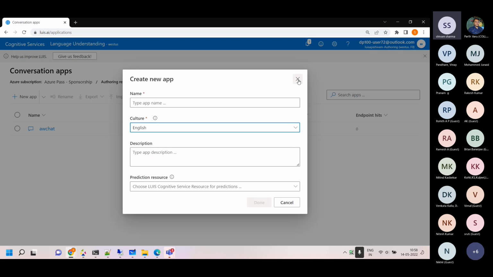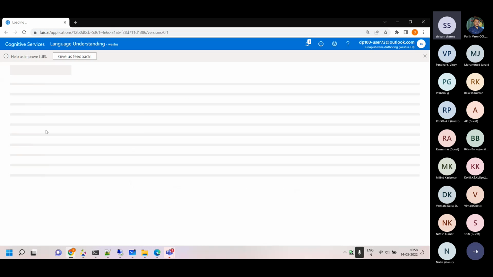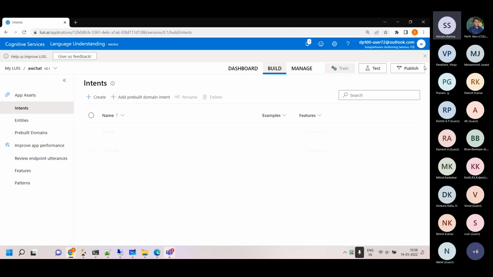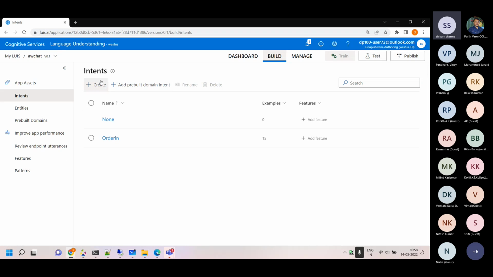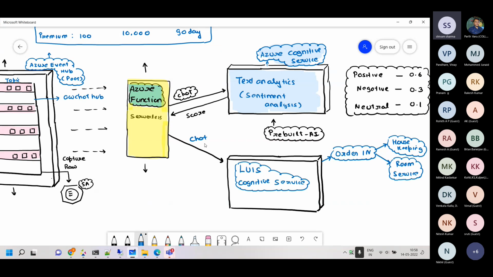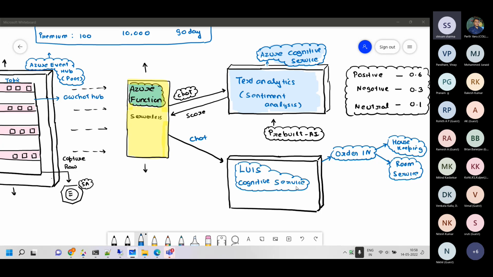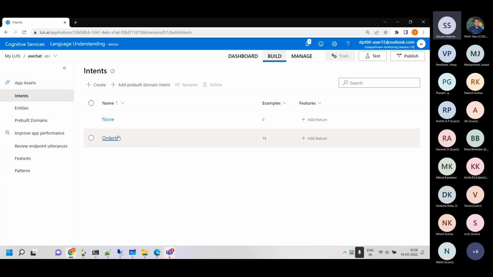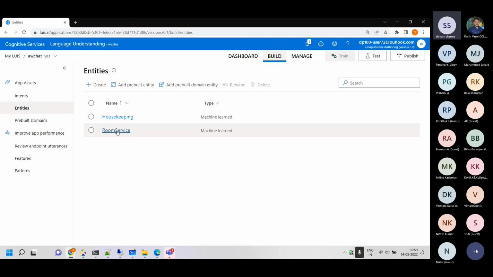Once you do this, you go inside and create intentions. The utterance is whatever the customer is typing, and it needs to be classified into the intentions by Lewis. It's a type of classification for natural language processing. We have this one intent, order in, and inside this intent we have housekeeping and room service, the two we have created here.